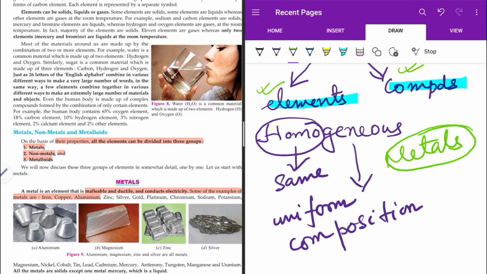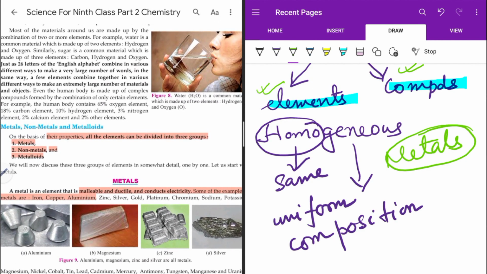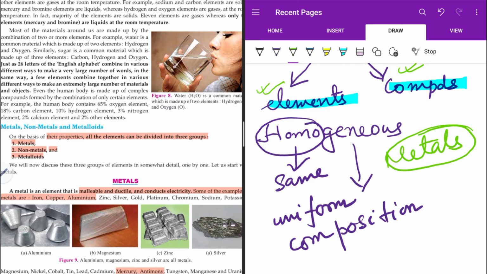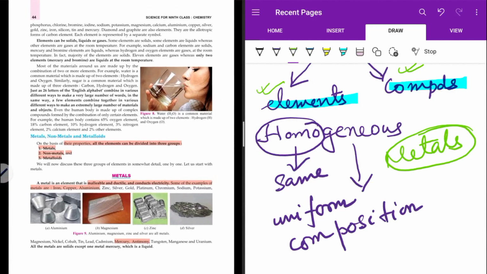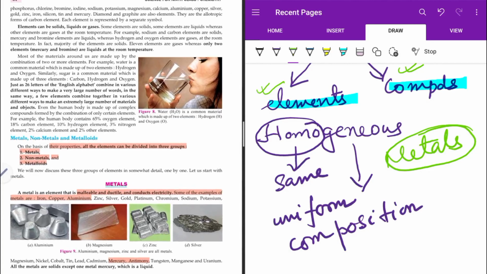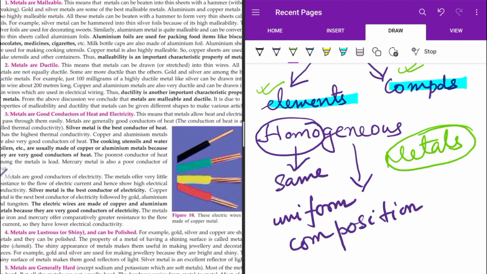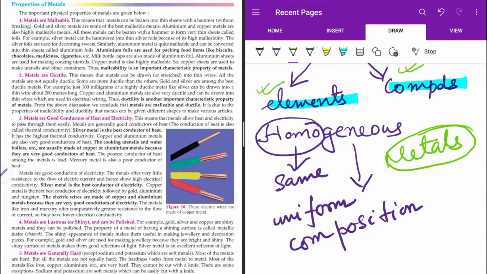And some of the examples of metals are iron, copper, aluminium, zinc, silver, gold, platinum. These are all metals. Magnesium, say mercury. Mercury is a liquid metal. Okay. Antimony, bismuth. These all are metals, fine, but they have some properties which is of metal and some are of non-metals. So these are known as what? Metalloids. So let us see what are the properties of metals.